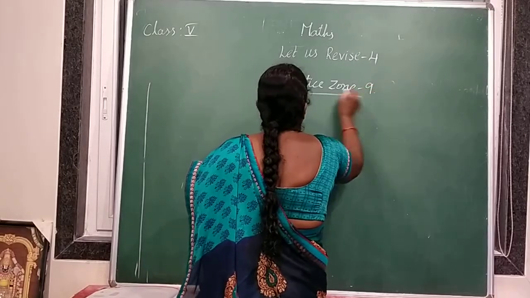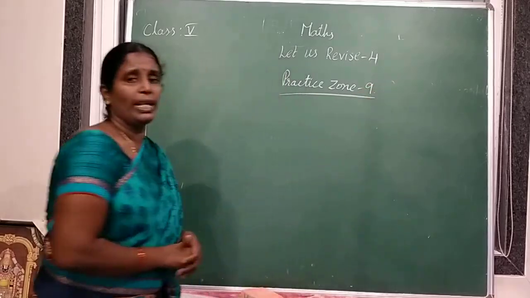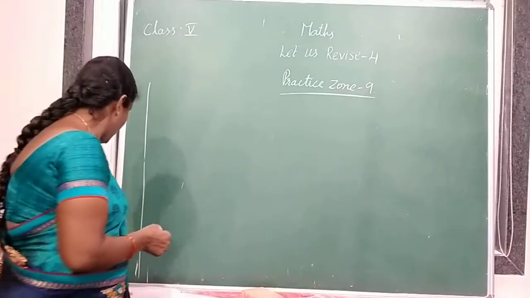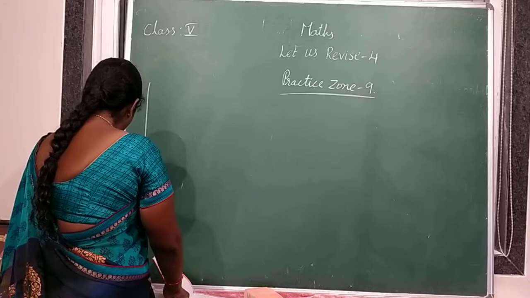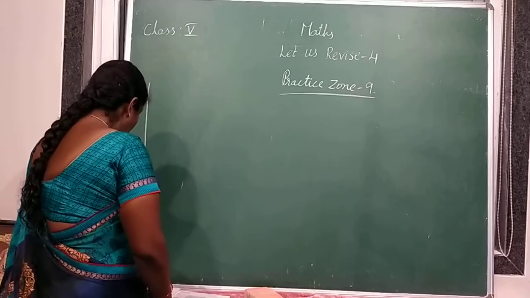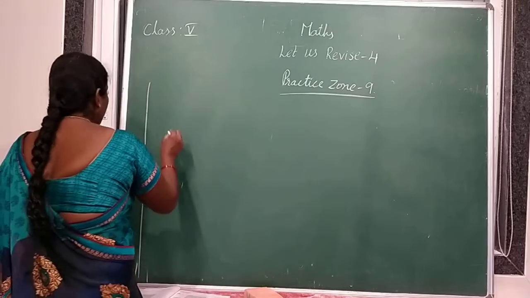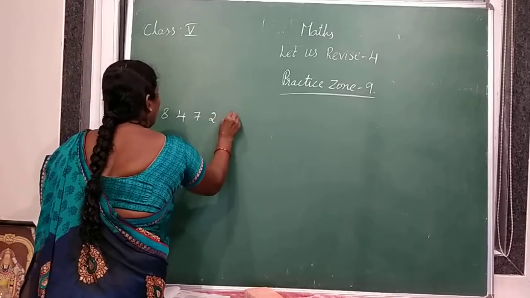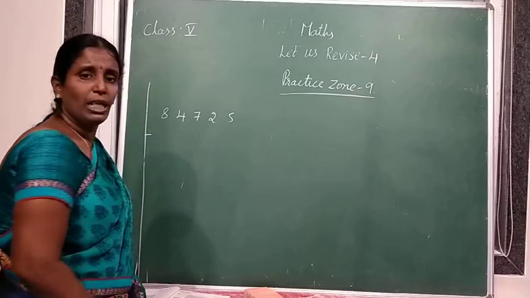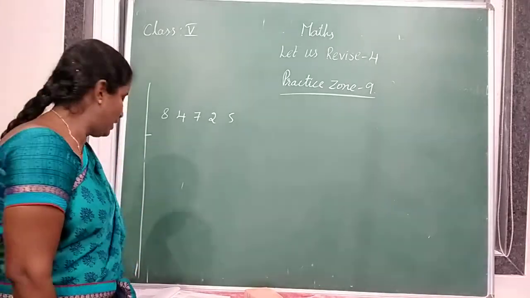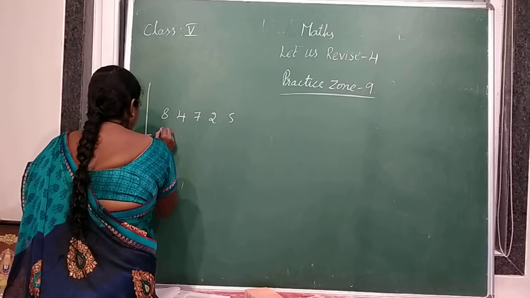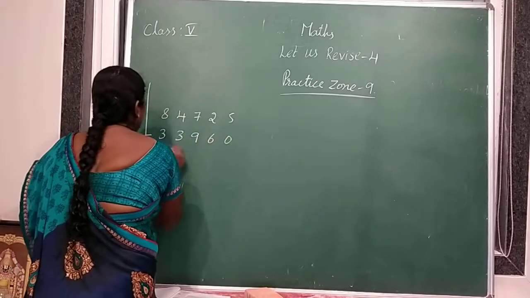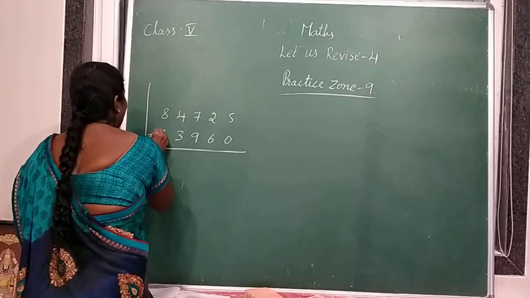Practice on 9. Subtractions also we have to start from ones place. What is the first question in practice on 9? 84,725 minus, what is the symbol of subtraction? Minus 33,960. So this is subtraction.